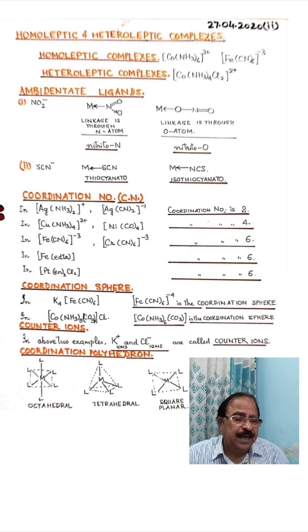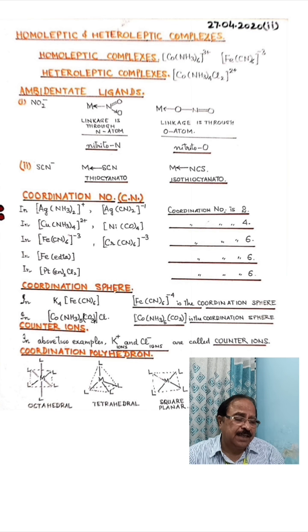Now how to define ambidentate ligands? See, from these examples, ambidentate ligands ligate only through one donor atom, even when they have 2 atoms which can act as donor atoms. So we define ambidentate ligands as unidentate ligands which ligate through one of the 2 donor atoms with the central metal atom or ion. They are not didentate ligands. Students usually confuse them with didentate ligands, right?